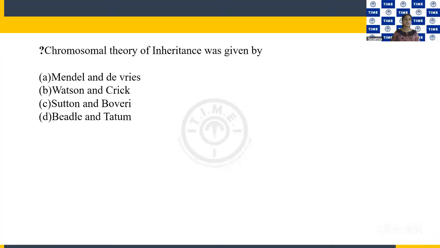Let's move on to the next question. Chromosomal theory of inheritance was given by... this is just a direct factual question. It's just a fact. If you can remember, then you can answer this. So the chromosomal theory of inheritance was given by Sutton and Boveri. That is the answer. And this is from Principles of Inheritance and Variation from the Genetics unit.